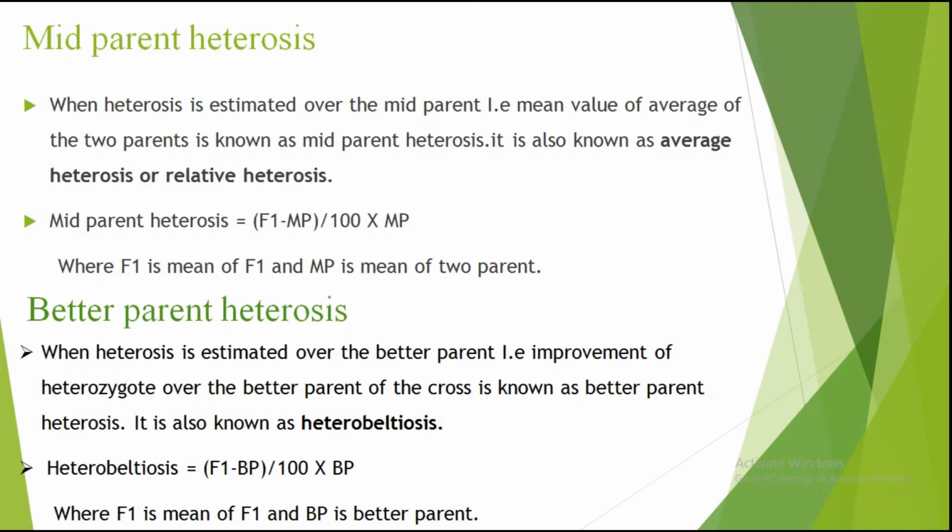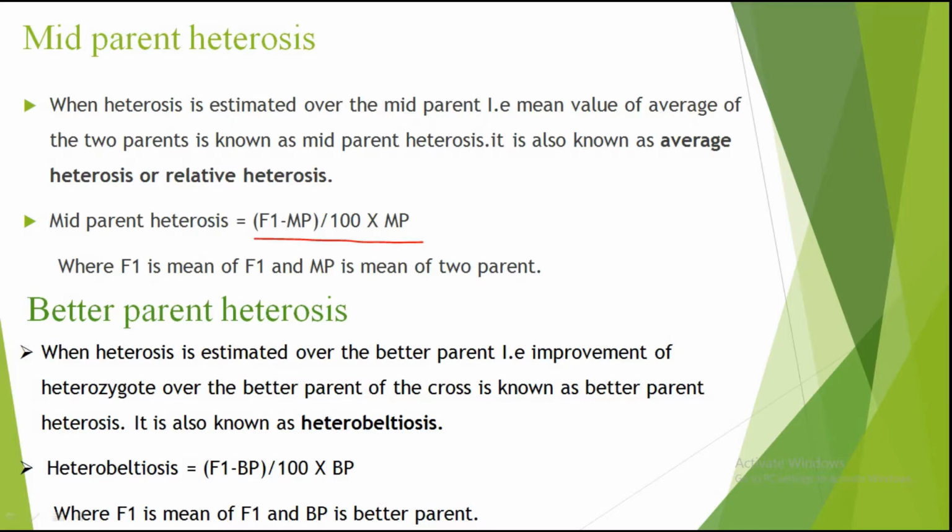Now, what is mid-parent heterosis? When heterosis is estimated over the mid-parent, that is the mean value or average of the two parents, it is known as mid-parent heterosis. Also, we call it average heterosis and relative heterosis. Now the formula of mid-parent heterosis is F1 minus MP, meaning mid-parent, divided by mid-parent, multiplied by 100.